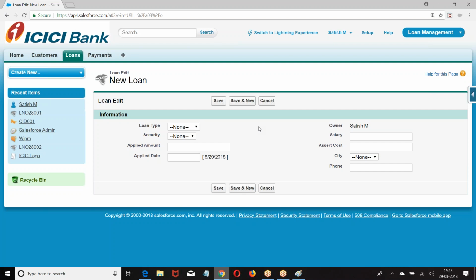ID of the parent record. Are you clear about this? Right. So the master detail field will store the 18 character ID of the master record in the field.